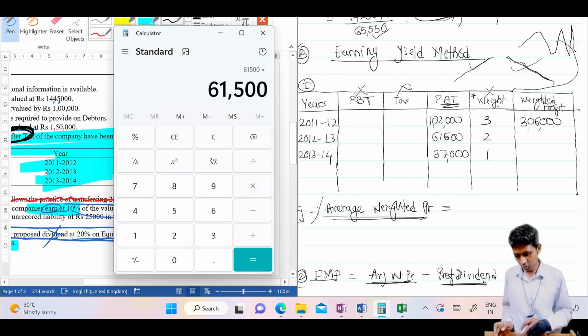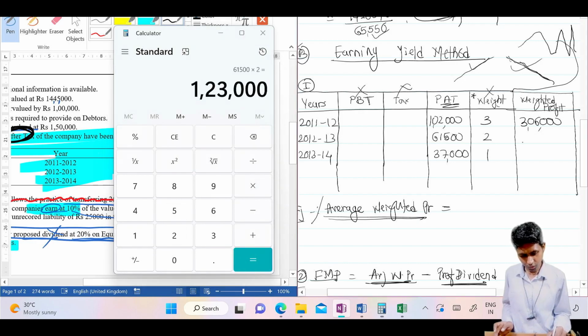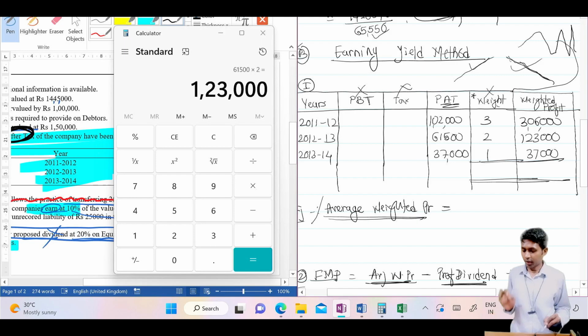61,500 into 2, you will get 1,23,000 rupees, and then here into 1, no need to do this in calculation. And after doing these calculations, take the total of weight as well as total of weighted profit. Total of weight 6 and weighted profit